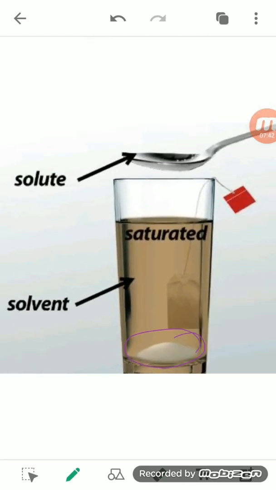That kind of solution, in which the solute is not able to dissolve in the solvent, is known as a saturated solution.